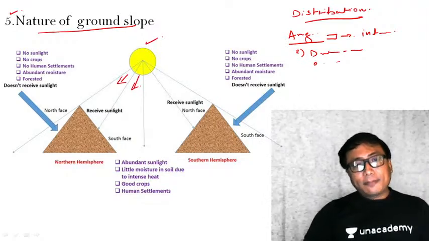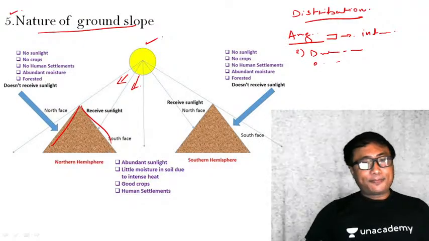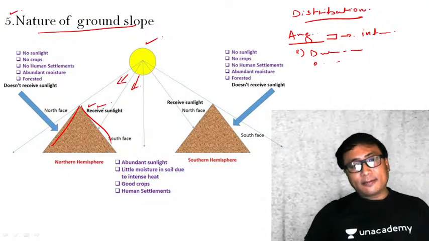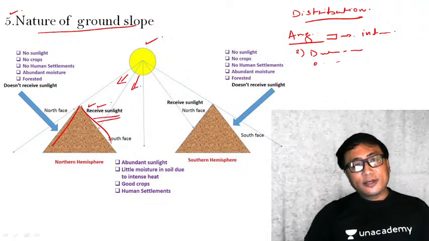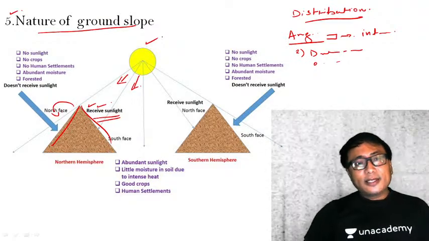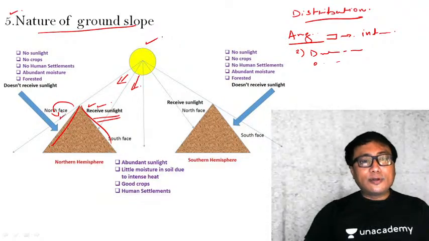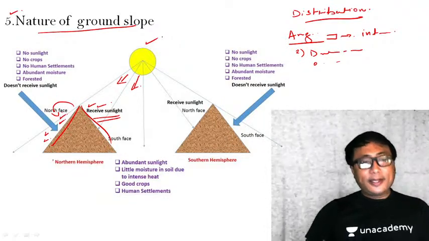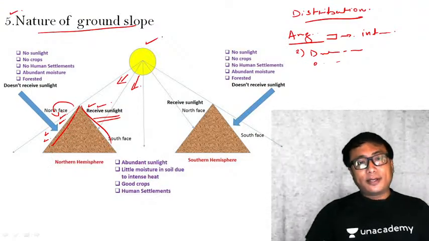Now, if the mountain is oriented in this manner, this side will receive sunlight because it is in the sun-facing direction. On the other side, it is in a shadow region. So, sun will not be easily available in this particular zone. Therefore, I will just give you an example.